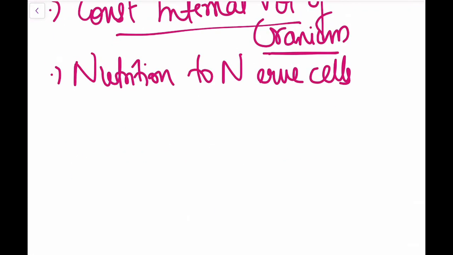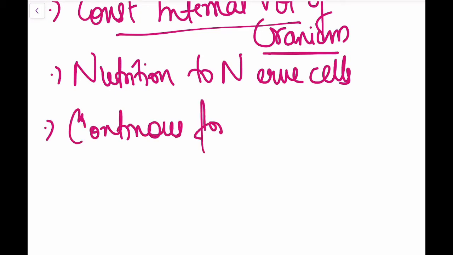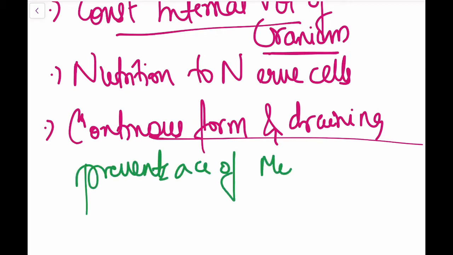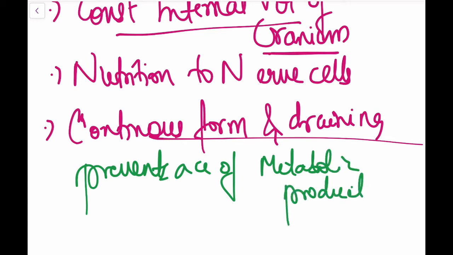Lastly, the continuous formation and draining of cerebrospinal fluid helps in preventing the accumulation of various metabolic products. There is a continuous formation and draining of CSF, and this prevents accumulation of certain metabolic products in the brain.